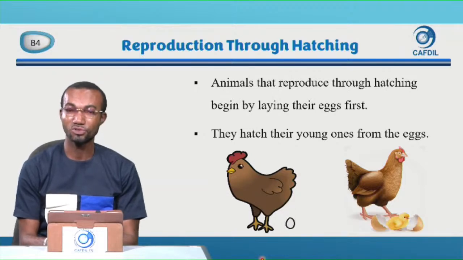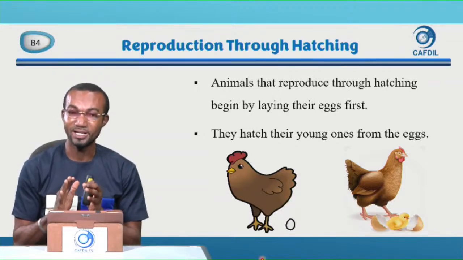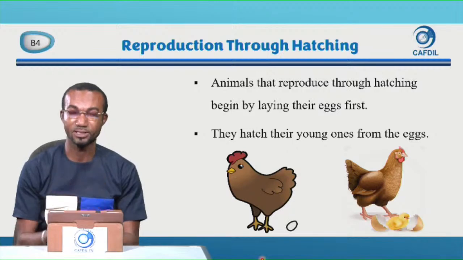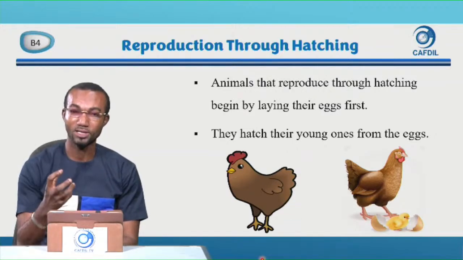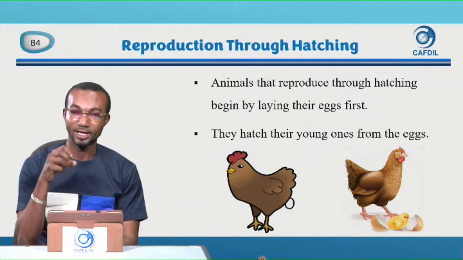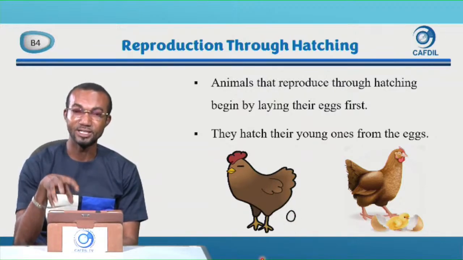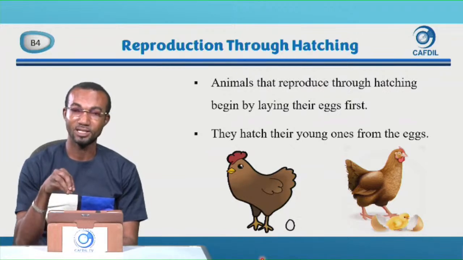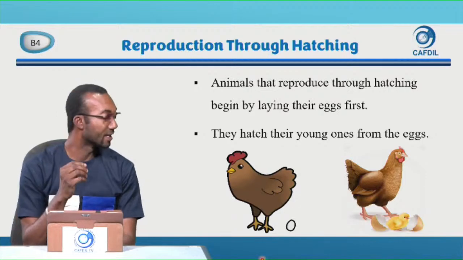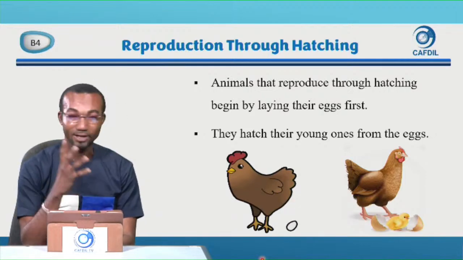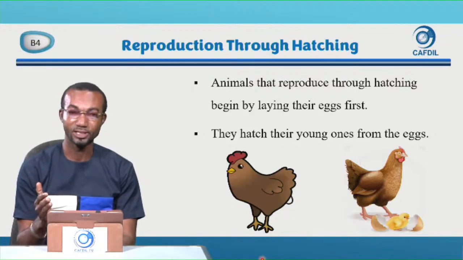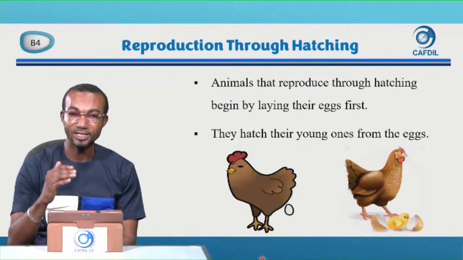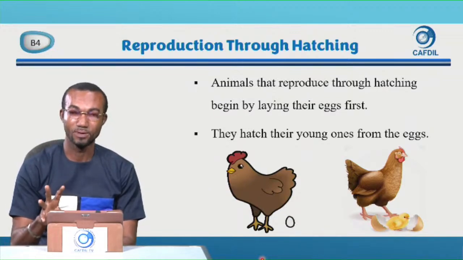Animals that reproduce through hatching begin by laying their eggs first. Because they come from eggs, the young ones come from eggs. The egg must be laid first. So animals that produce through hatching begin by laying their eggs first. After laying the egg, they hatch their young ones from the egg. So that is the process. The first process, they lay the eggs first.